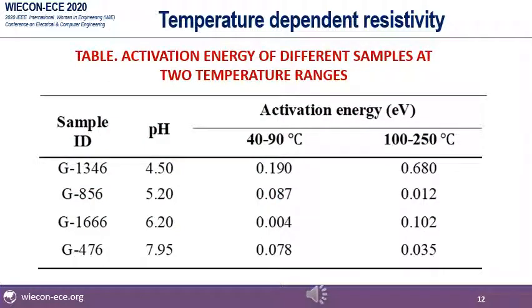This slide shows temperature dependent resistivity. We calculated activation energies by measuring the resistivity at different temperature for different samples at different pH. Here we got two slopes or two activation energy values at two different temperature range. First one is at 40 to 90 degrees Celsius, and next one is at 100 to 250 degrees Celsius. The activation energy values are analogous to the reported values.